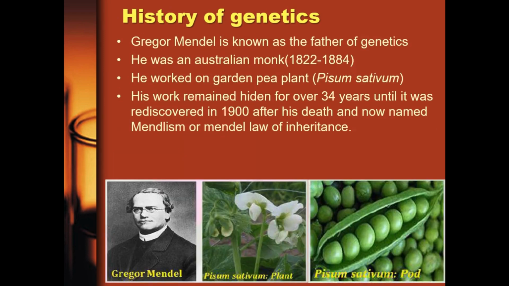Genetics as a whole is being accredited to a man called Gregor Mendel. He's known as the father of genetics. He's an Australian monk. He lived 1822 to 1884. He worked on garden pea. He loved farming.